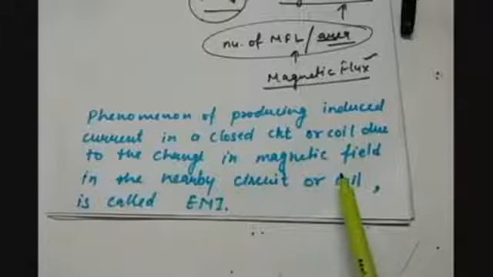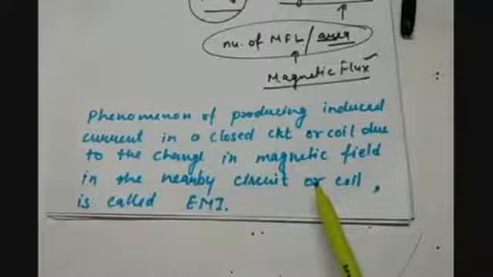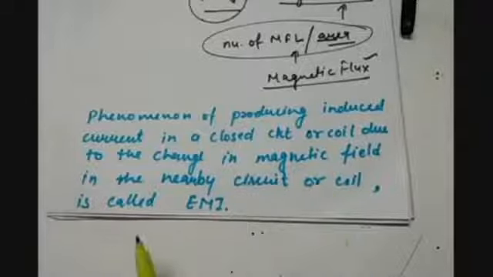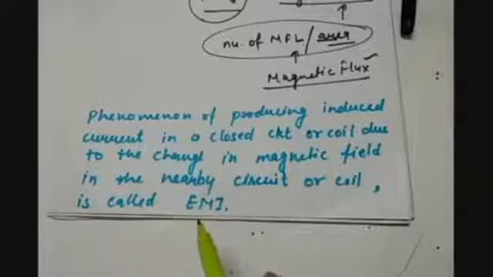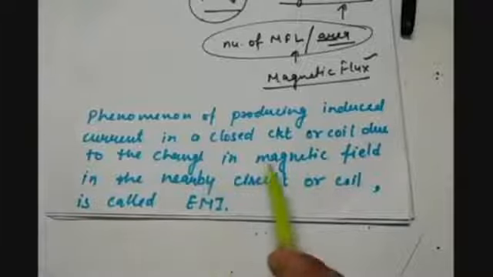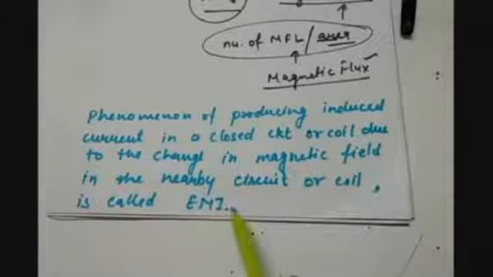Here there is no direct contact between the two circuits or coils, and just because of the nearby magnetic field or flux changing, there is a current induced in the other coil or circuit. This phenomenon of producing current in a closed circuit with the help of a changing magnetic field in a nearby circuit or coil is called EMI, that is electromagnetic induction.